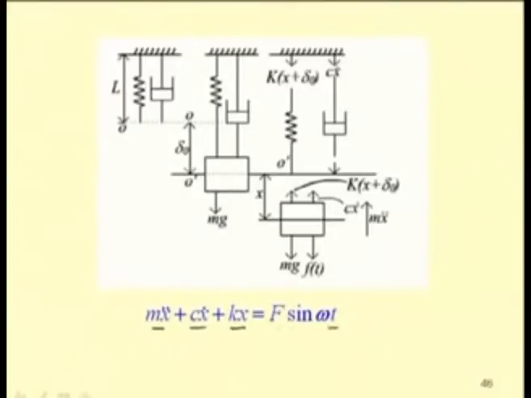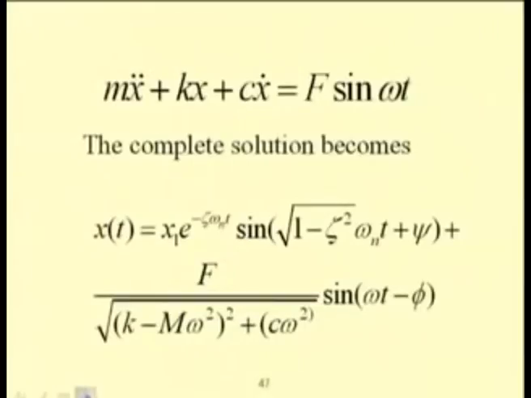So, one can find the response. The response will contain two parts, one is the transient part and the second part is the steady state part. The transient part will die due to the presence of damping, and the steady state part will remain.